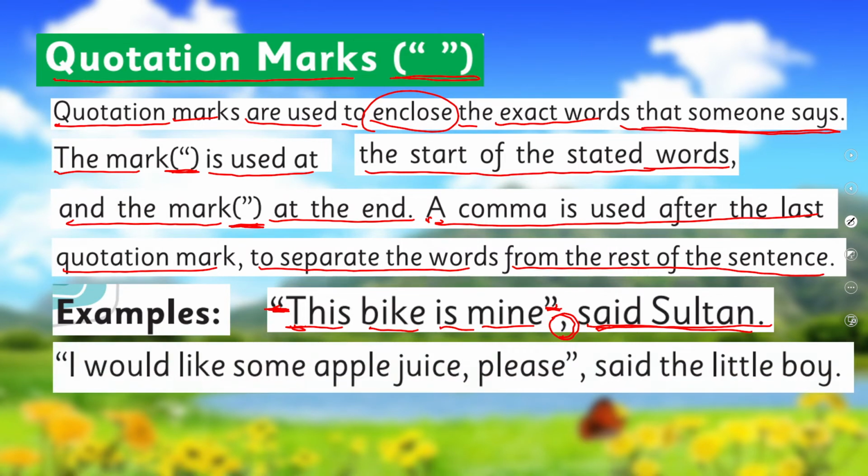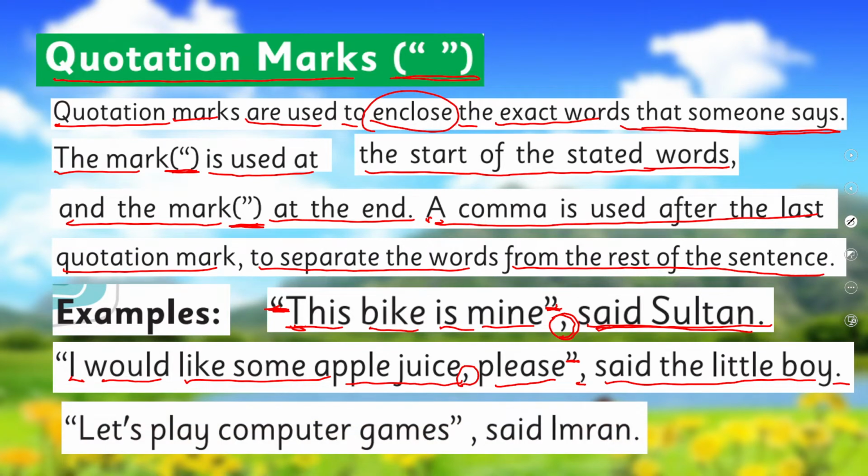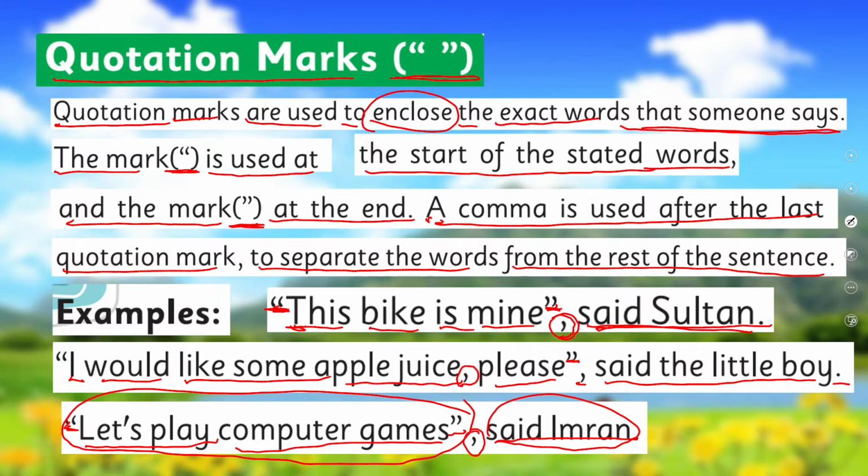The next example is, "I would like some apple juice, please," said the little boy. Right? This is the sentence structure when we are using quotation marks. "Let's play computer games," said Imran. These quotation marks are telling someone said it, and who said it? Imran. And the person who said it and the statement which was spoken, we separate by putting a comma between them. Right? This is the sentence structure.